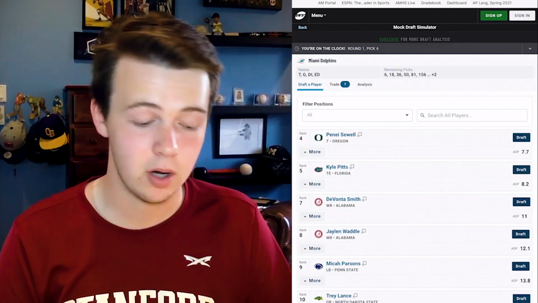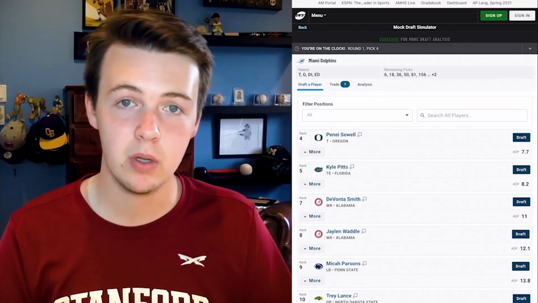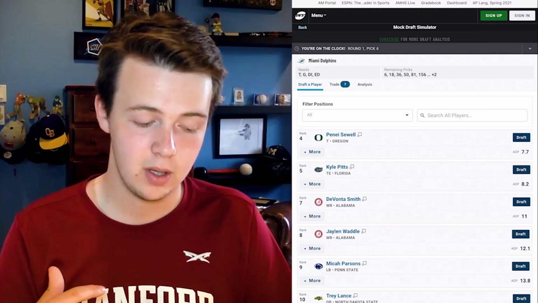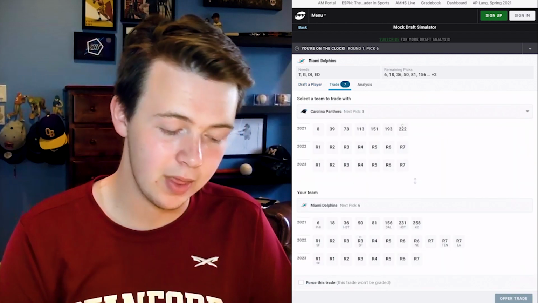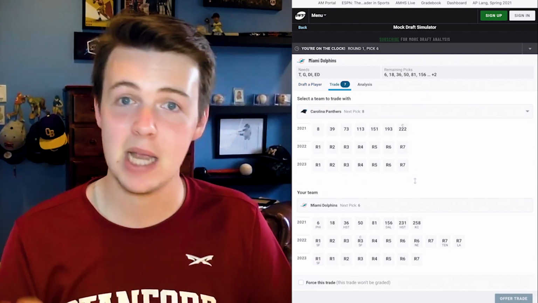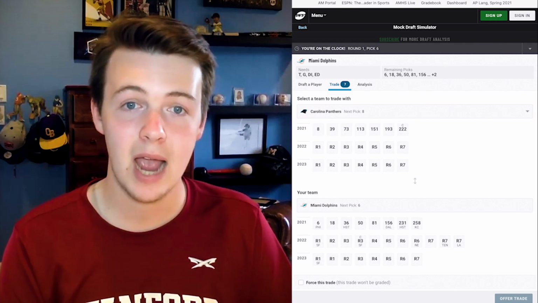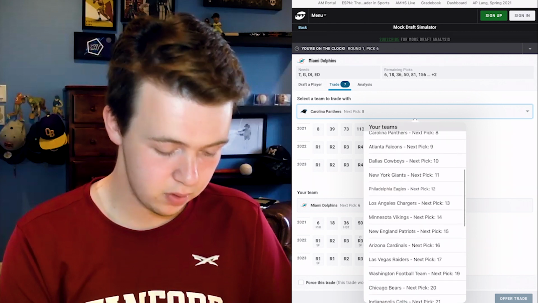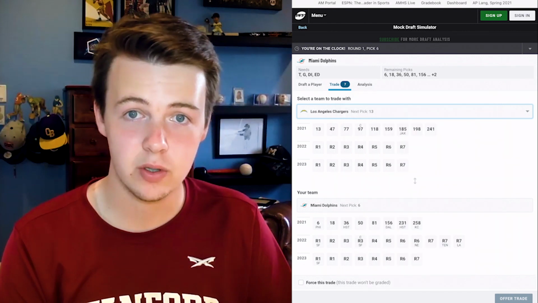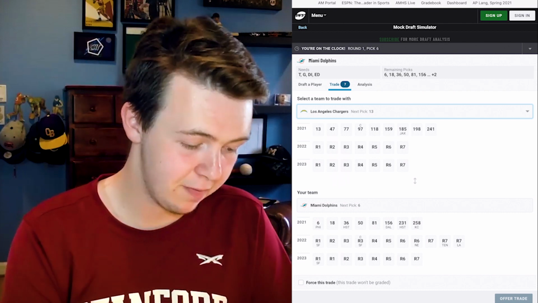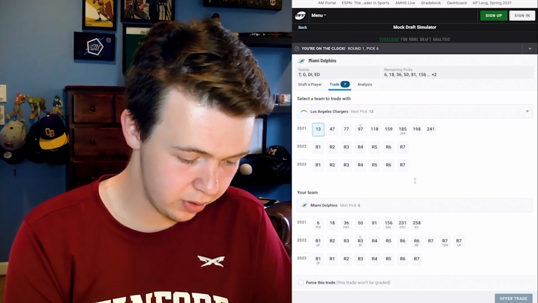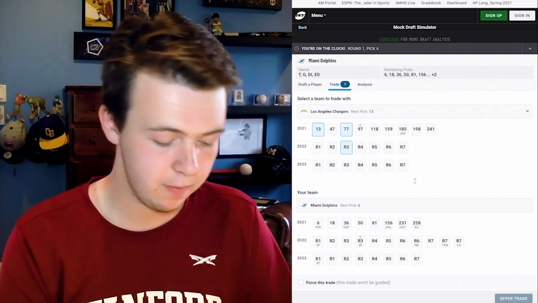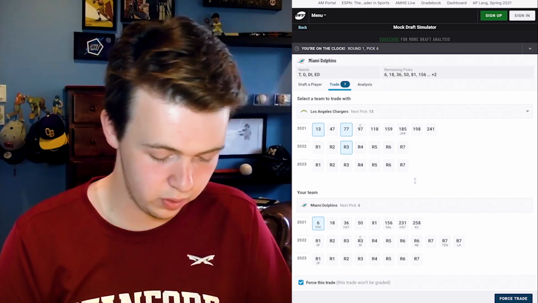So the Dolphins are on the clock, and the Dolphins have made it obvious. They're telling people that they might want to trade back down in the draft from pick 6, go a little bit further down. So I do have another team trading up here, and this is one that I really haven't seen all that often. This is my big surprise trade of the first round. There's always one of those every year, and it comes right here for me. I'm going to have, let's find them, the Los Angeles Chargers trade up to pick 6. They give up pick 13, their third rounder this year, pick 77, and a 2022 third round pick for the Dolphins' 6th overall pick. We'll force it through again.